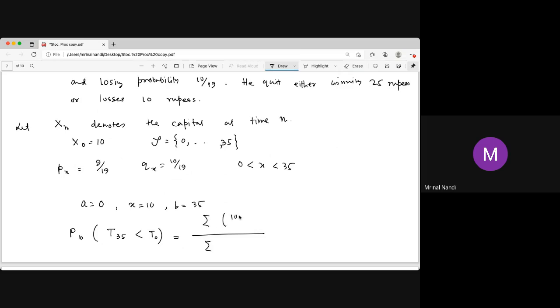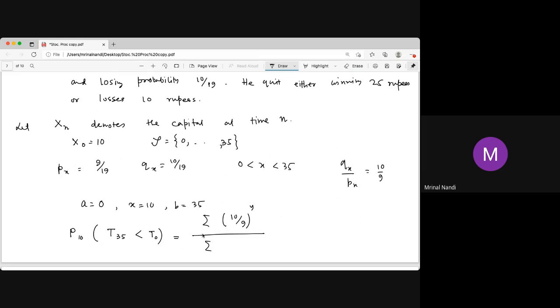Everything is just 10 by 9 whole to the power y, because all of that is a qx thing, that product q1 q2 q3, everything is here. Remember that q1 q2 q3 all are 10 by 9. So what is qx by px? That is 10 by 9. That sum of qx by px, and you have to take the product q1 q2 up to qy over p1 p2 up to py. That will be 10 by 9, 10 by 9, y times, because all are the same.